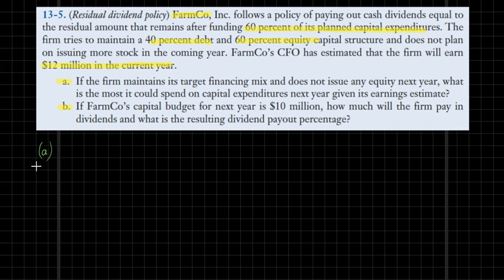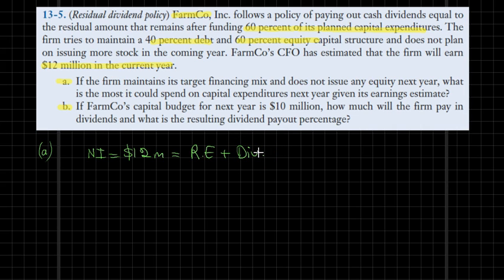Obviously our company follows a residual dividend payout policy, and 60% of the total new investment comes from retained earnings and the rest goes to dividend payments. So those earnings not needed to fund investments will be paid in dividends. Net income was $12 million, which will ultimately be split between retained earnings and dividends.